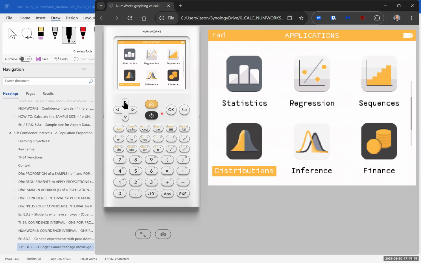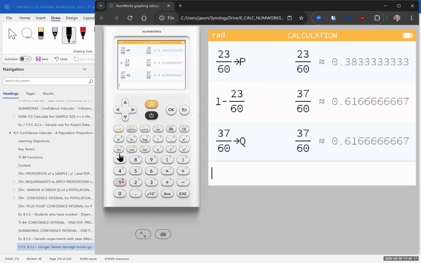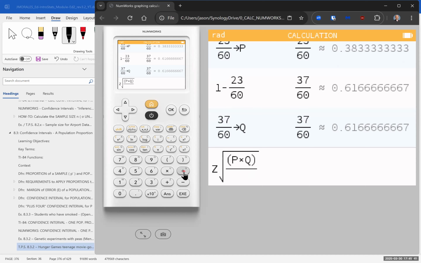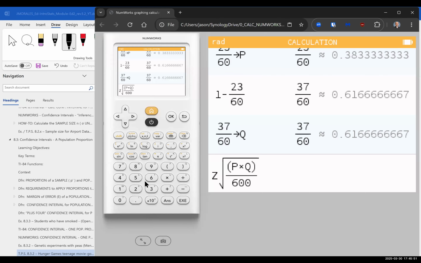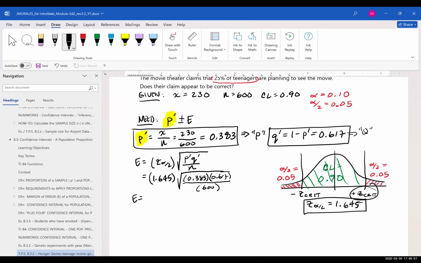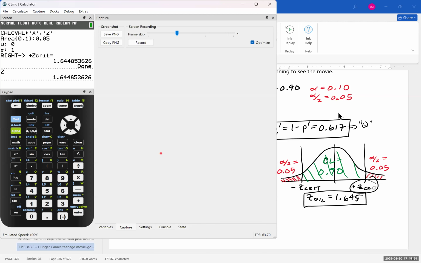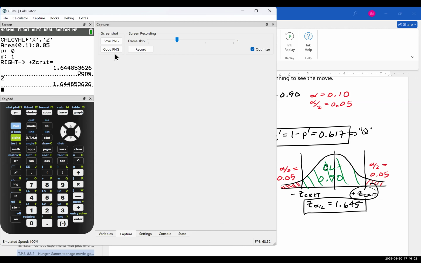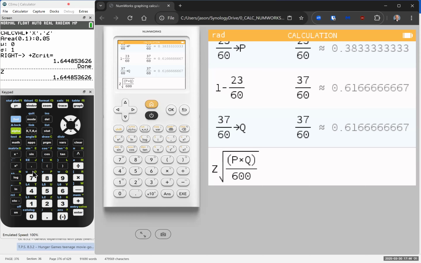So let's put all of that in. Okay, so let's go to calculation app. And we want to do our Z alpha 2 score times the square root. And in the numerator, we've got P times Q divided by our N, which was 600, right? And we'll copy that over here.